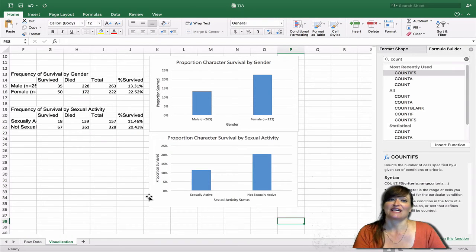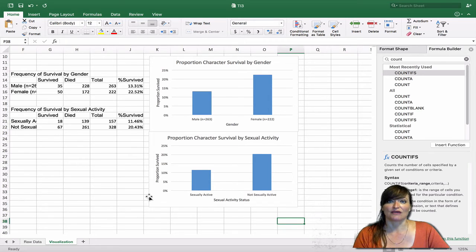So far, we have looked at the univariate frequencies, just counting each variable on its own. Then we looked at the two predictor variable, single outcome variable relationships, survival by gender and survival by sexual activity. We now want to complicate things even more and ask, with the two predictor variables, what pattern do we see on the outcome variable?